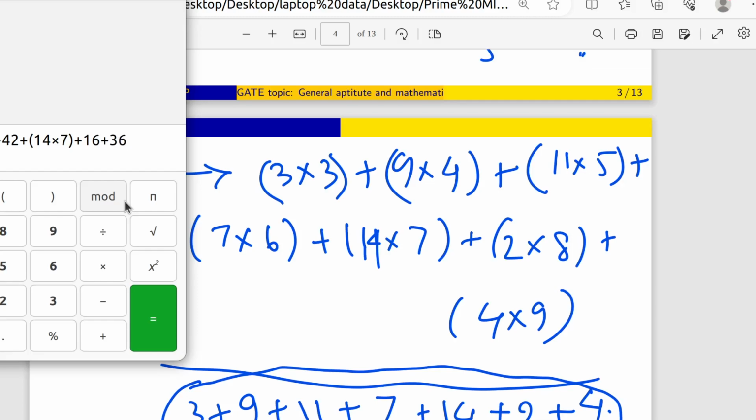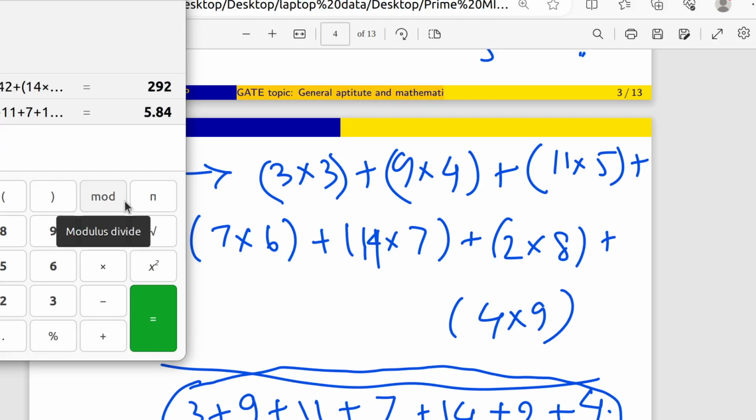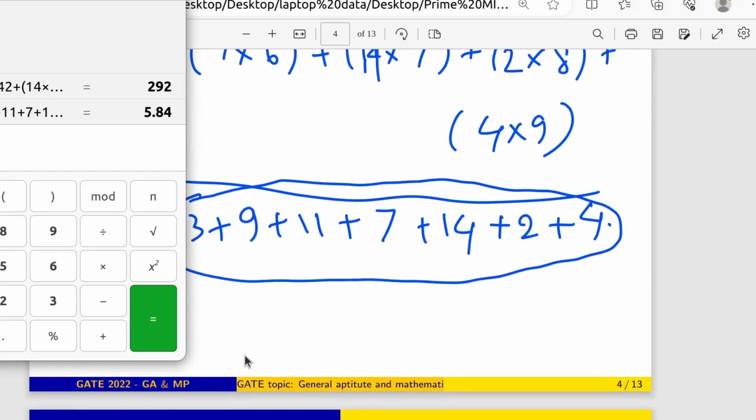This is the whole marks. Then it should be divided by 3 plus 9 plus 11 plus 7 plus 14 plus 2 plus 4. So it is 5.84. You can see here the result is 5.84.